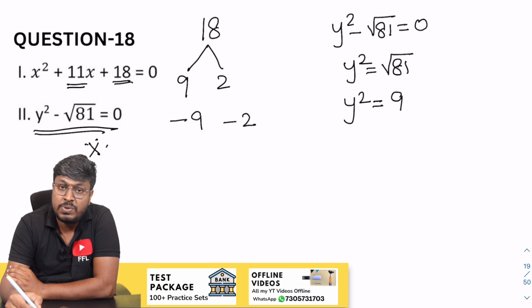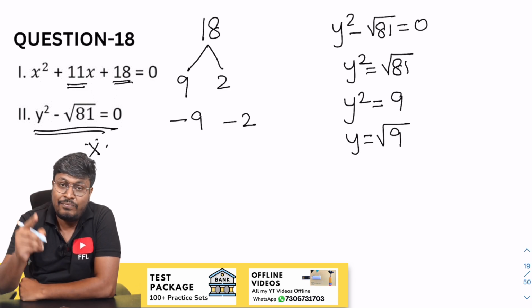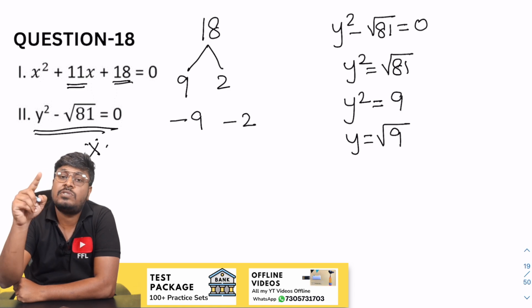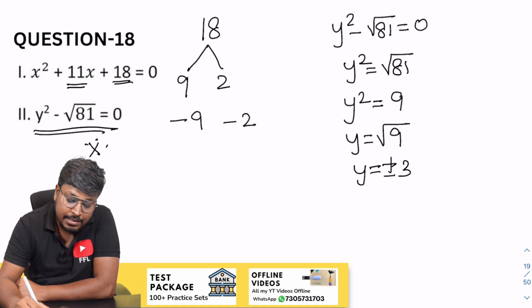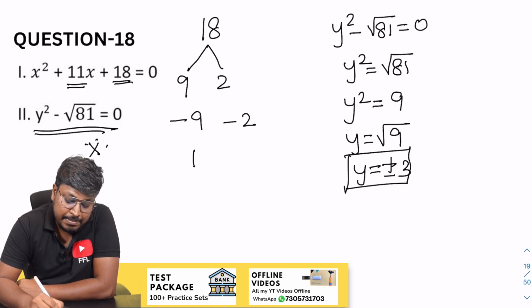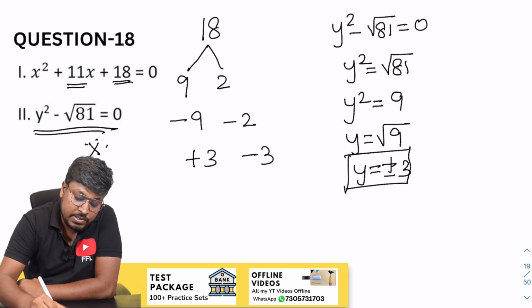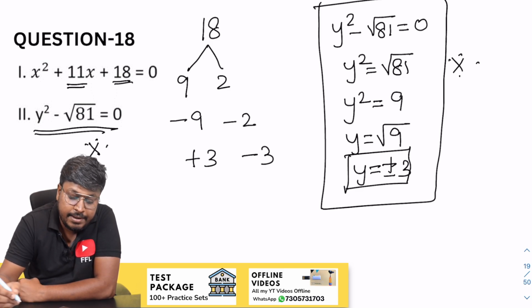y square is equal to 9. So y is equal to square root of 9. Now for the 9 we have put a square root, so while removing it, the answer will be plus or minus 3. So friends, understood or not? Right? The factors of y will be plus 3 and minus 3. So important part, right? I hope everyone has understood this area.